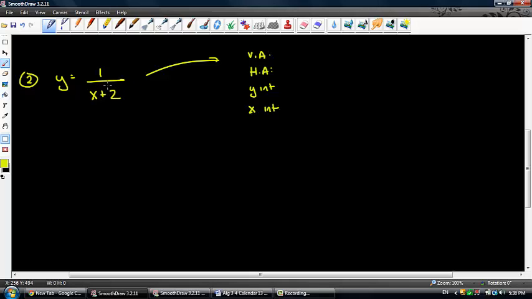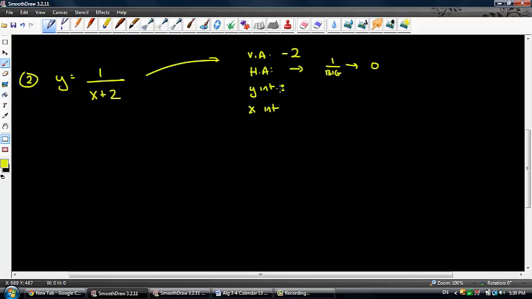Well, what value will allow the bottom to equal 0? If I allow x to be negative 2, that turns the bottom into 0 and we can't go there. The horizontal asymptote will occur in the function's end behavior. So as x gets very, very large, as we saw a couple seconds ago, what's going to happen to this whole thing? As x gets really, really large, 1 over a big number is going to approach 0, because 1 divided by a really, really big number is just going to keep getting smaller and smaller. So 0 is where my horizontal asymptote occurs.